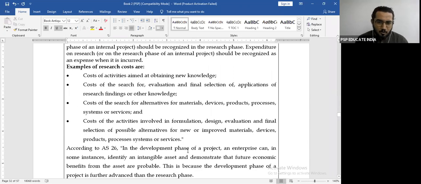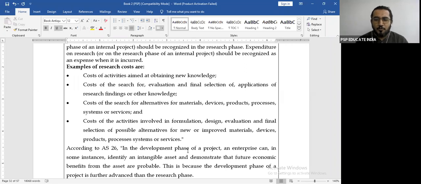Cost of the search for alternatives of materials. तो अगर हमको लगता है कि X मटेरियल अब यूज नहीं कर सकते, हमें Y मटेरियल यूज करना चाहिए, तो क्या ऑल्टरनेटिव मटेरियल चलेगा? ऑल्टरनेटिव मटेरियल कौन सा हो सकता है, ये सब जब आप पता करते हो, that is again your research cost. So cost of search for alternatives for materials, devices, products, processes, systems or services, and cost of the activity involved in formulation, design, evaluation and final selection of possible alternatives for new or improved materials, devices, products, processes, systems or services.